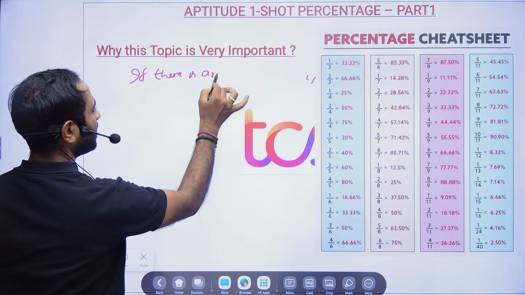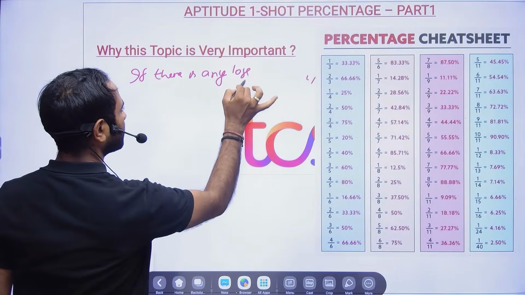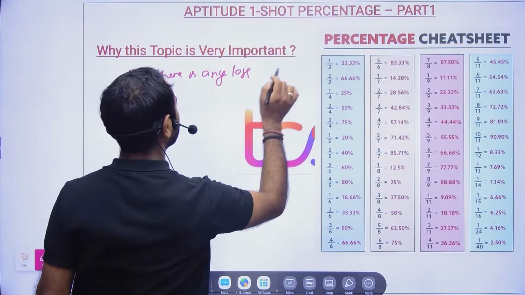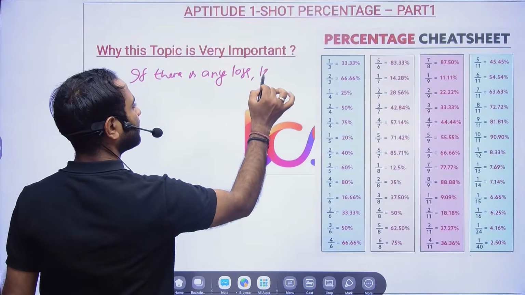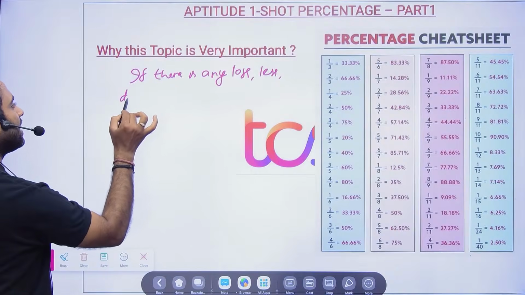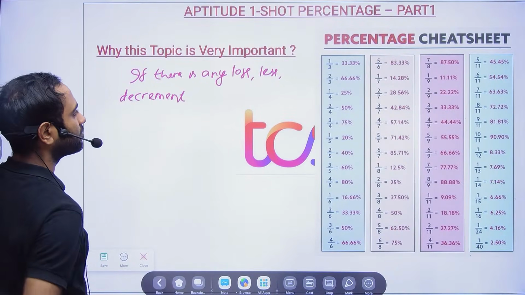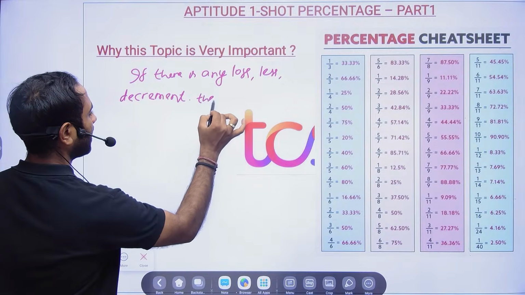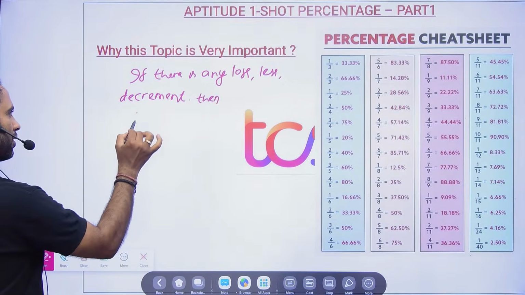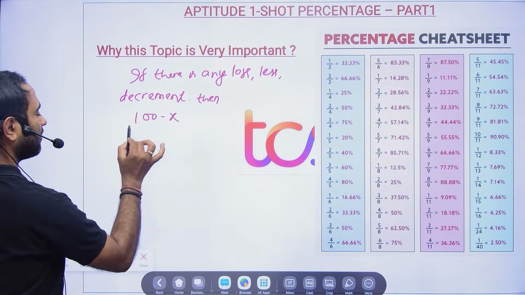Now in the same way, it will not only work in percentage, it will also work in profit and loss. If there is any loss, any less, any decrement, then subtract from 100 and divide by 100.